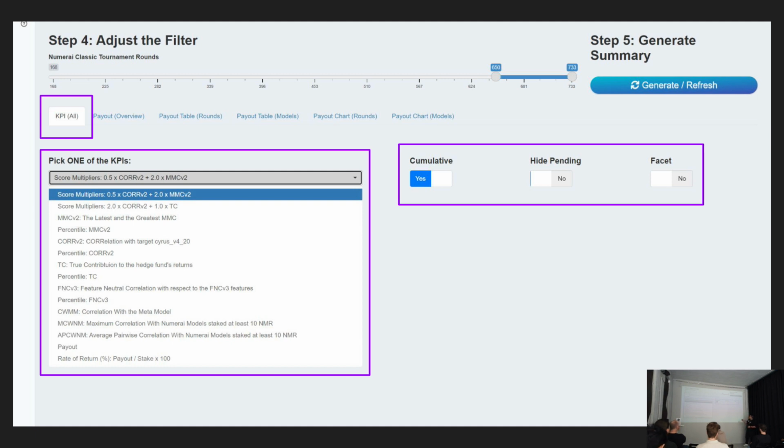You also have this function here. If you want to look at a cumulative graph or just the individual points, you can hide the pending ones here. You can also do a passive feature. I will show you this really cool thing here. That's the basic control of the KPI.